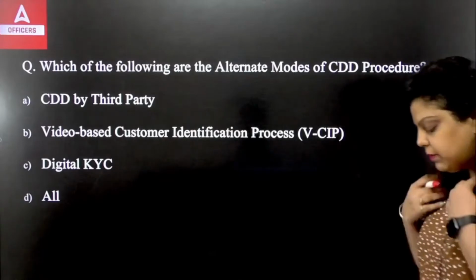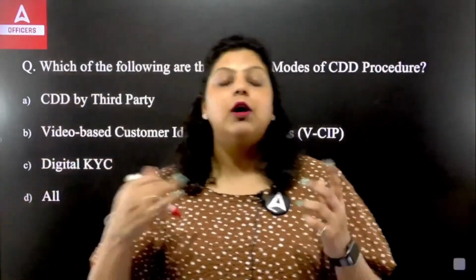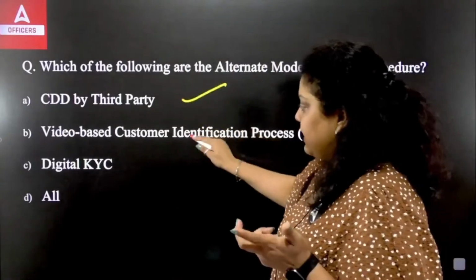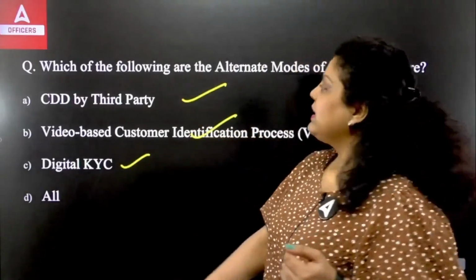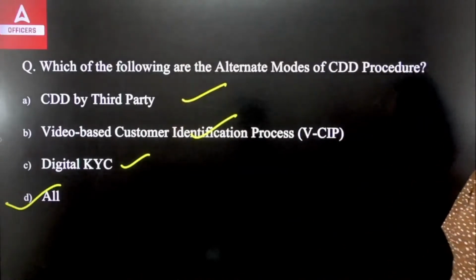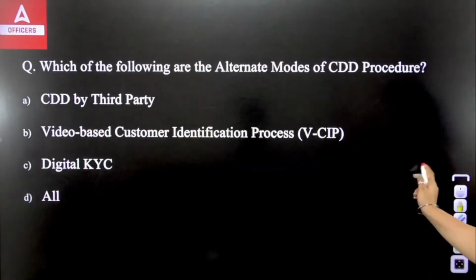So CDD by third party means you are outsourcing the CDD process. You are outsourcing to a private company to do the customer due diligence of your customer. So it is true. It is also true. It is also true. So all can be used as an alternate way to perform the customer due diligence procedure. Okay, so the right answer will be D. Next.